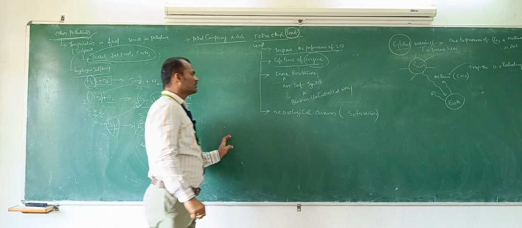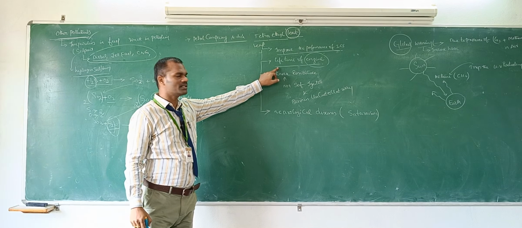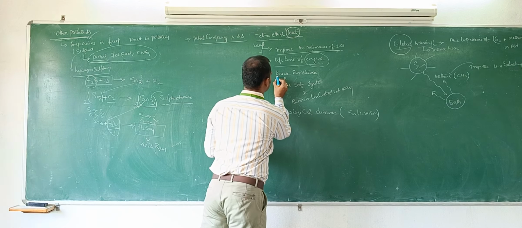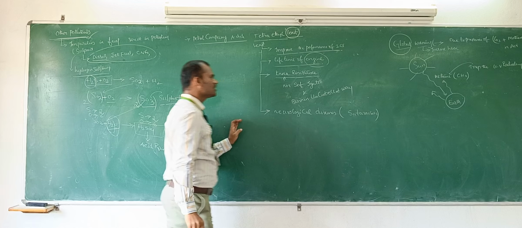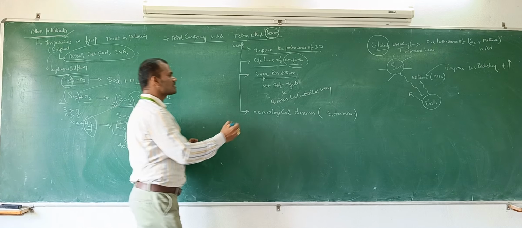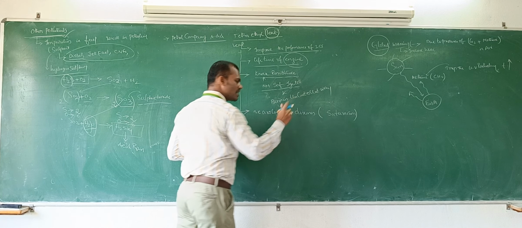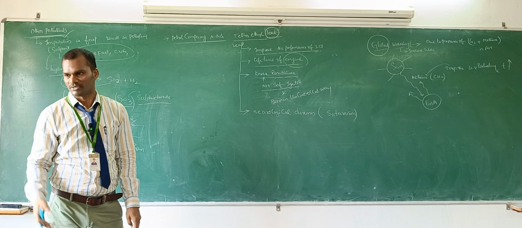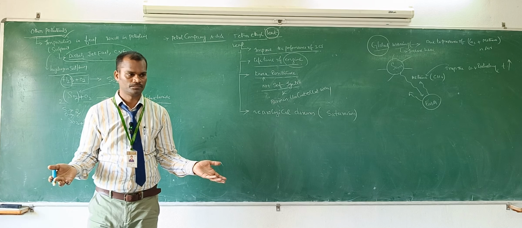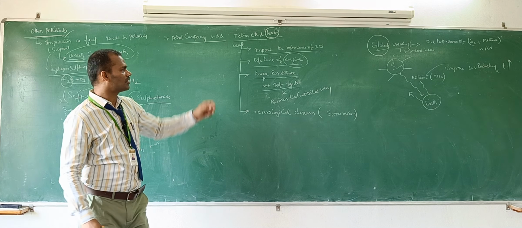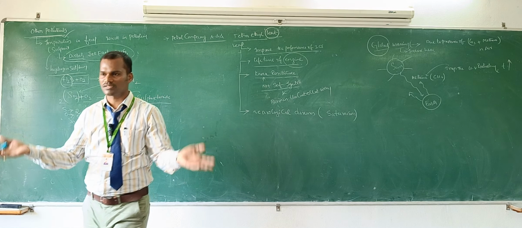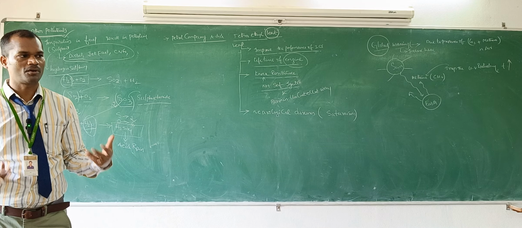These companies are adding lead to increase the lifespan of the engine. The next reason is a property called knock resistance. Sir, what is this knock resistance? Knock resistance means the petrol should not self-burn or self-ignite of its own. If you put petrol in a room or in the tank, it should not burn on its own. For that, what do they have to add? Lead. If you are not adding lead, then if you store it, it will blast. It can self-ignite. This is the main drawback of petrol.